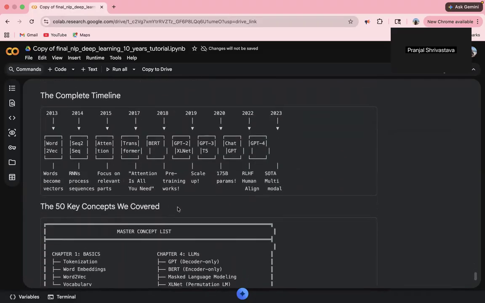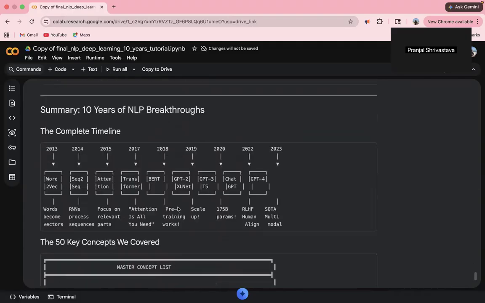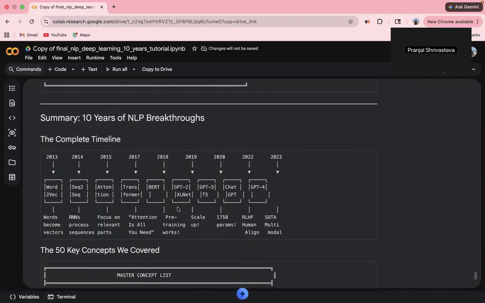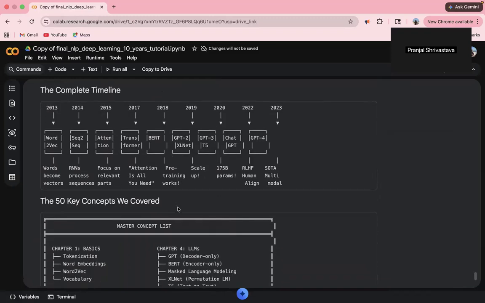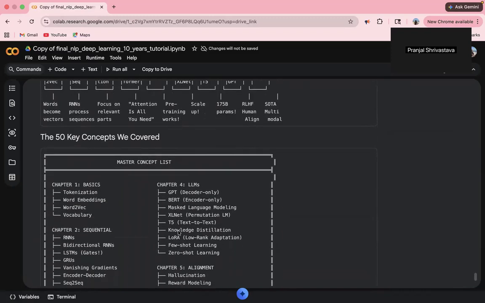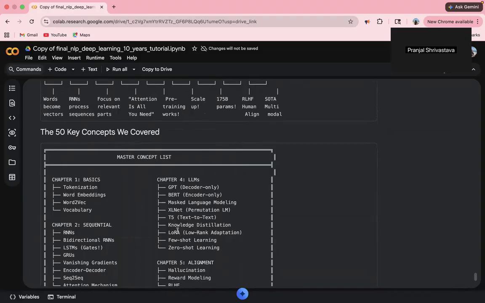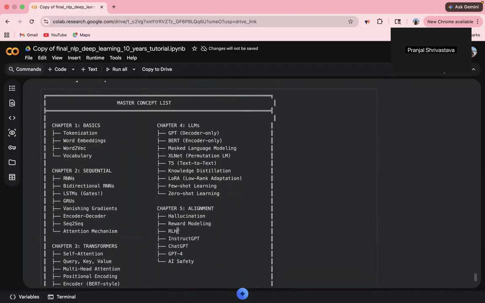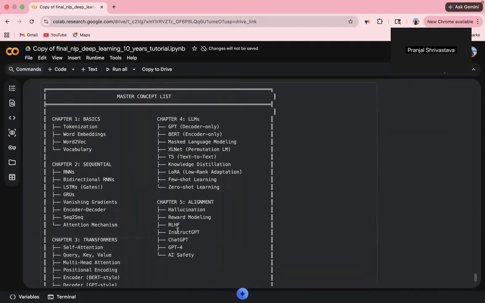This was all about this notebook. In just 10 years, NLP went from manually engineered features to systems that pass the bar exam. The through line is clear: better representations of language, bigger models, more data, and finally, learning from human feedback to align behavior with human values. Every step built directly on the previous one. This is the architecture that led to the large language models being used today.